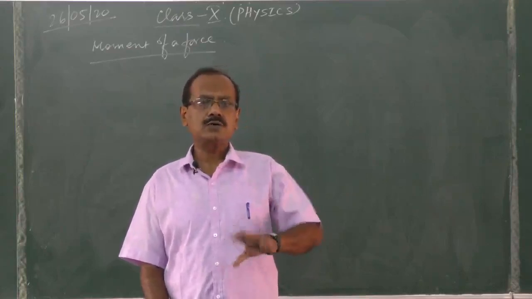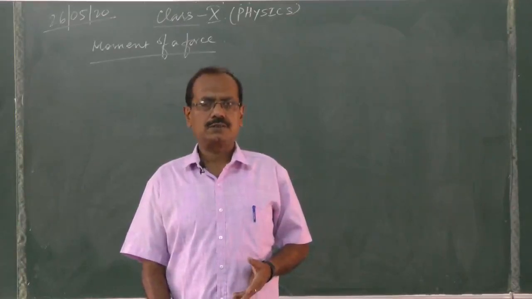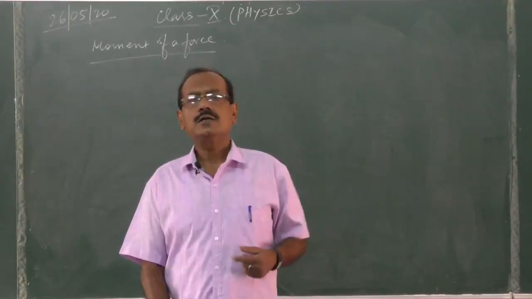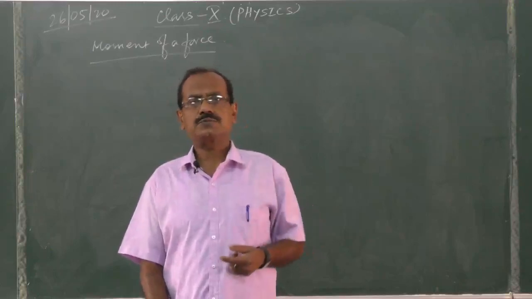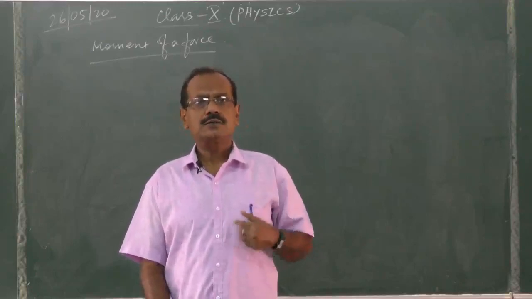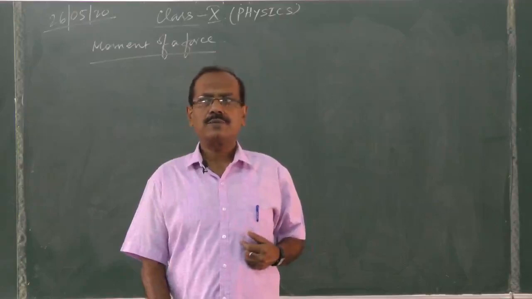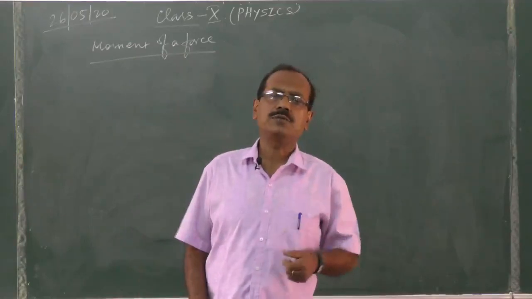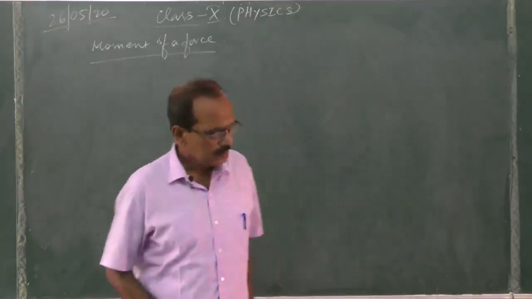Turning effect means the rotational motion of a body. When force is applied on a body, the body will rotate about a fixed point or fixed axis. This fixed point is known as the pivot point.